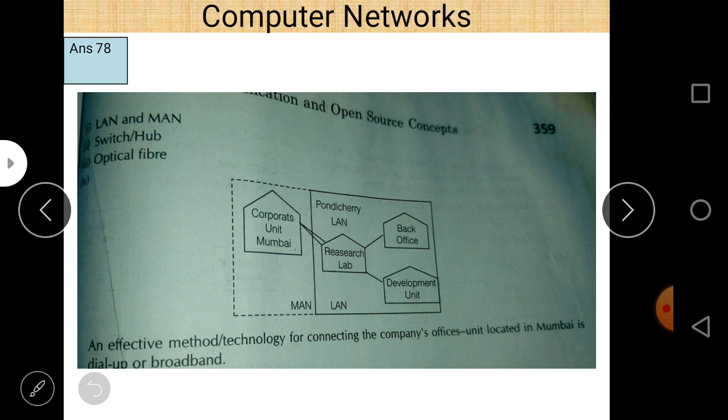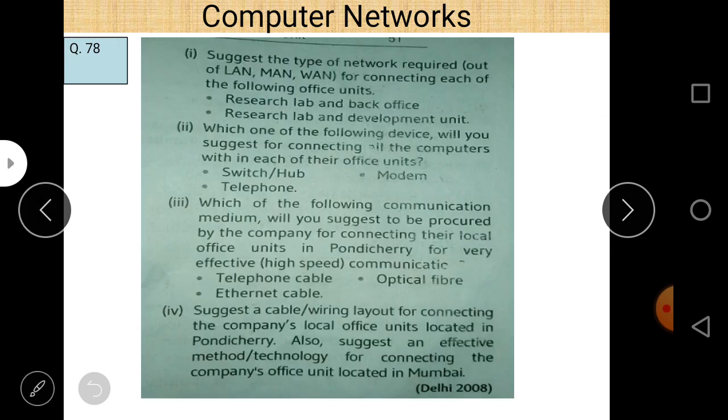If there is a choice given between switch and hub, we always prefer switch. But here switch and hub are both given in the same place, so we can use switch or hub. One thing we should remember is that when we say LAN is up to 10 kilometers, it is a range of LAN, it is not a fixed value.